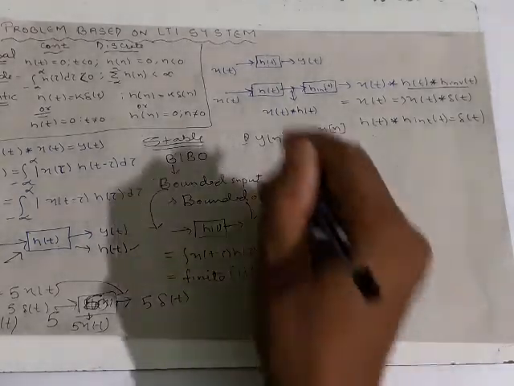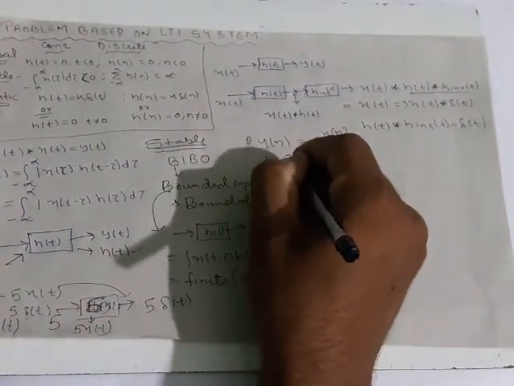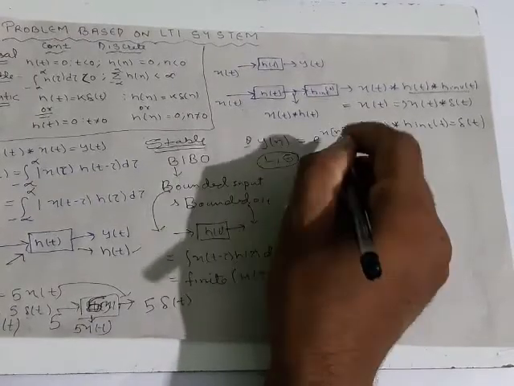So we will have to analyze whether it is linear, stable or not.